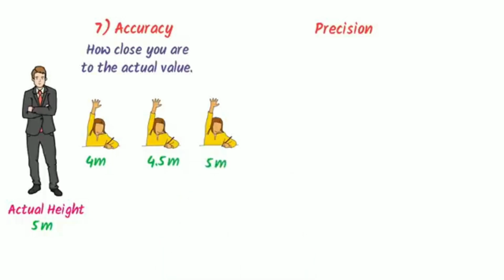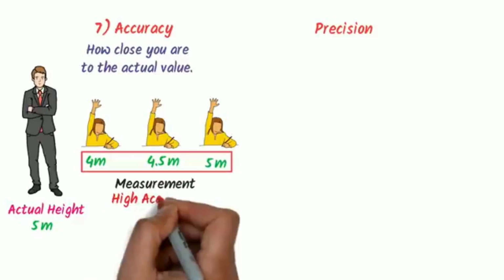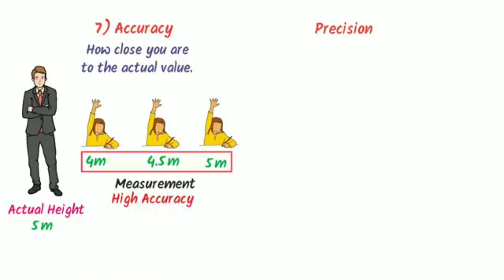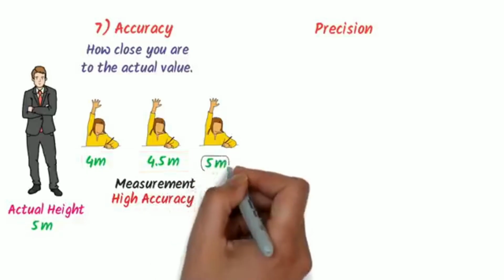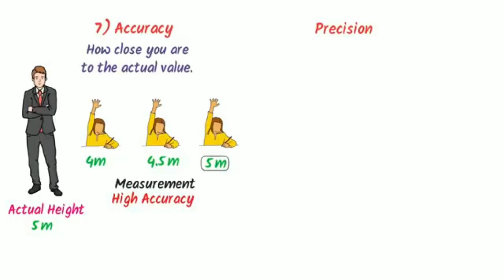Now these are the 3 different measurements. We say that this whole measurement is an accurate result, or we say high accuracy, because one measurement is exactly 5 meter, which is matching the actual height of the man. So the actual measurement is also 5 meter and this measurement of the student is also 5 meter. So they both are intersecting or touching each other. So we say that this measurement is accurate or it has high accuracy.